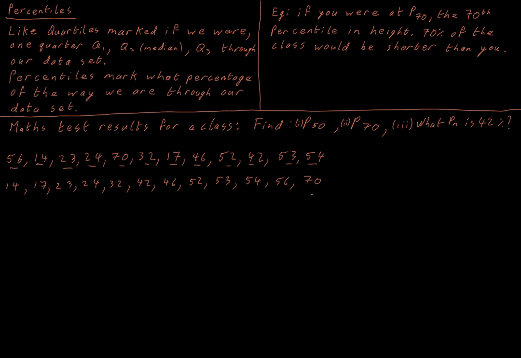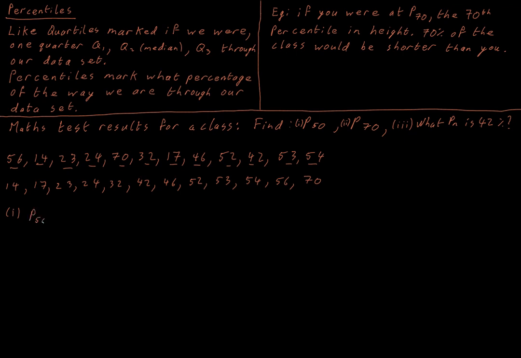If we were talking about the range, we'd be getting 70 minus 14, but in this case we're looking at our medians and our percentiles, building on that idea. Now we've got everything smallest to biggest. We underlined all of our terms. If we had repeated values, say two 24s, we'd still write two 24s in here. Every data point gets repeated as many times as it appeared in the original data set. Once we've gotten to this point, we're now able to start answering our questions. So, question 1. What grade is at the 50th percentile?